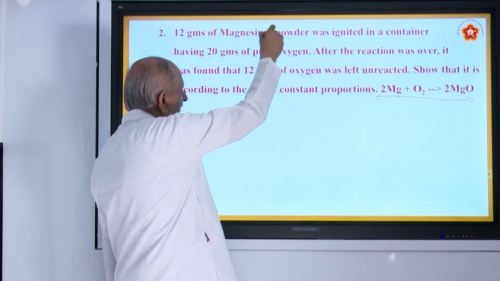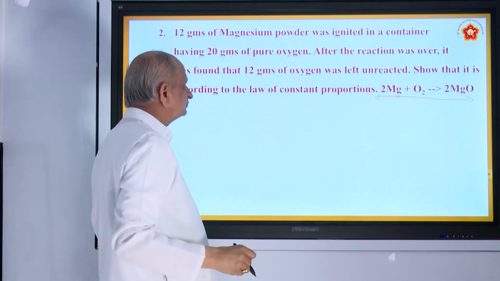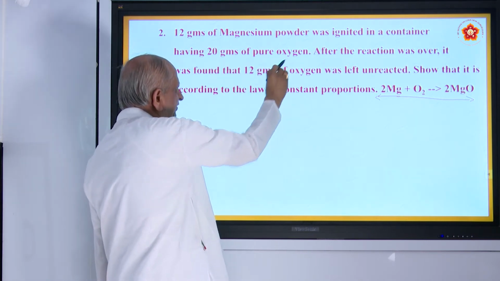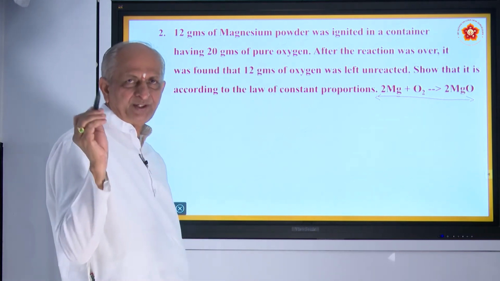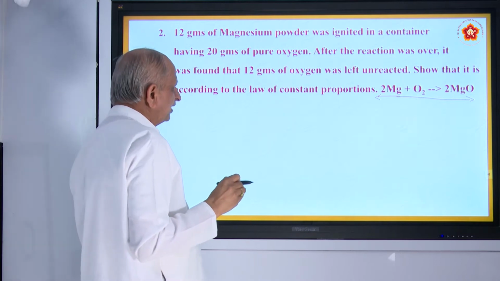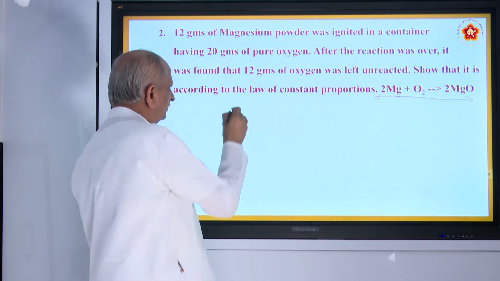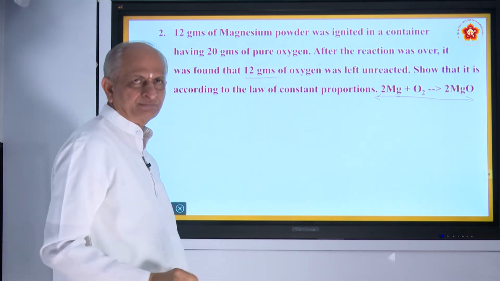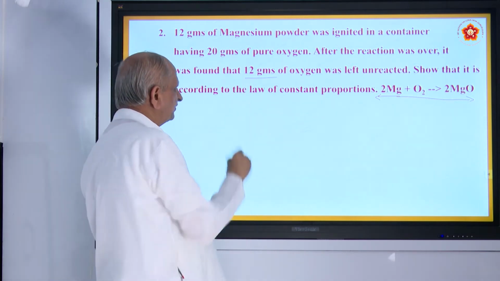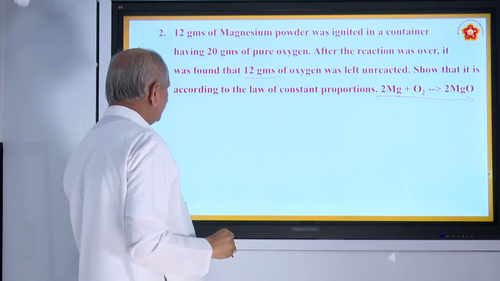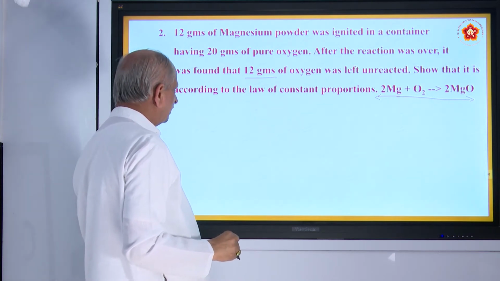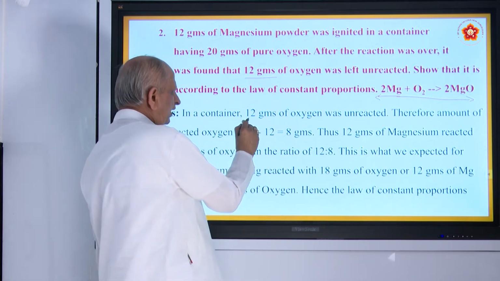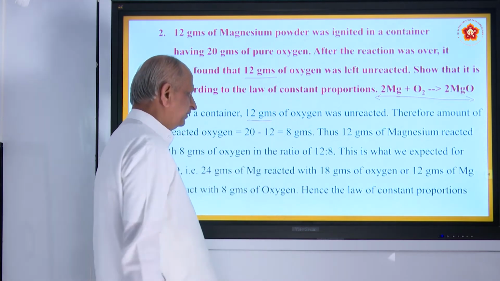So here is an experiment. They are taking magnesium powder, 12 grams, and made it combine with 20 grams of oxygen. After the reaction, we found that 12 grams of oxygen was left unreacted. So only 8 grams are used. Show that it is according to the law of constant proportion.